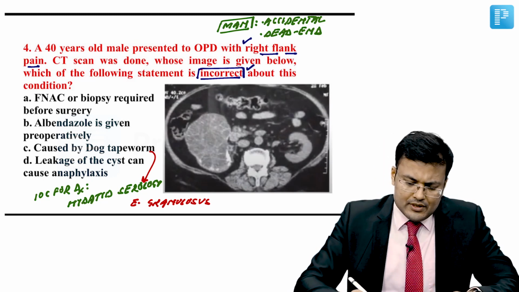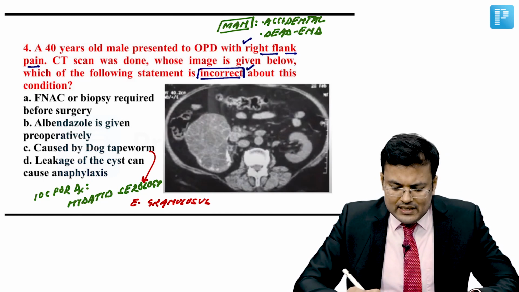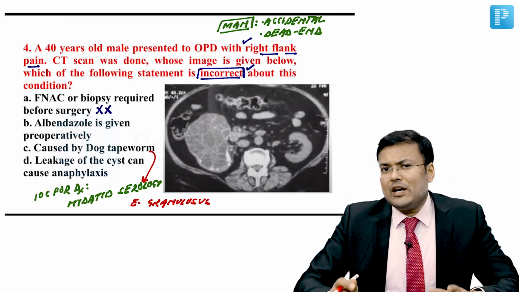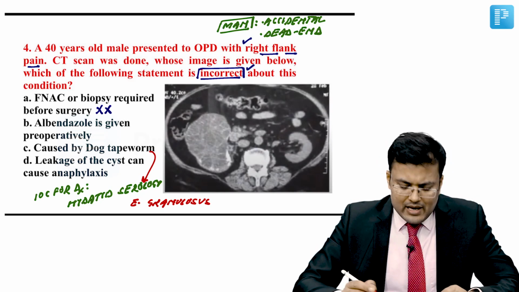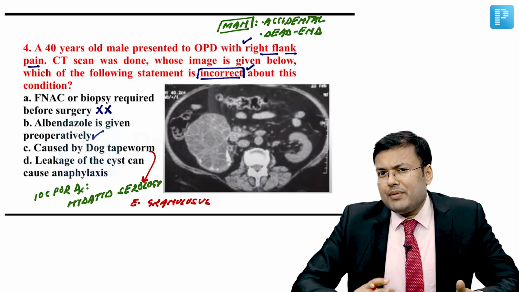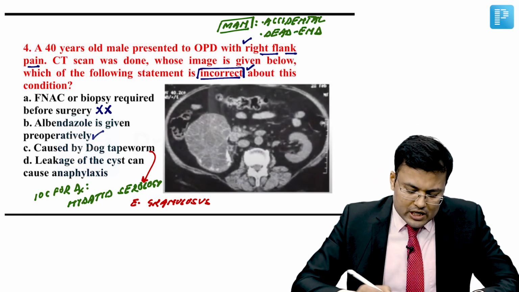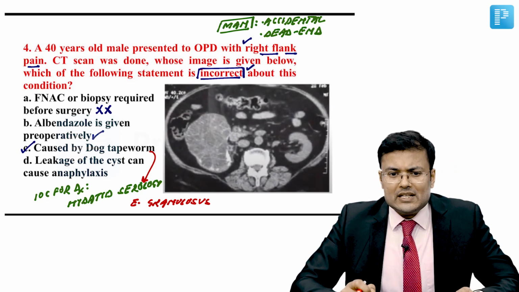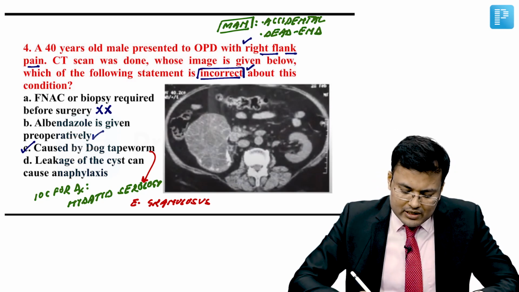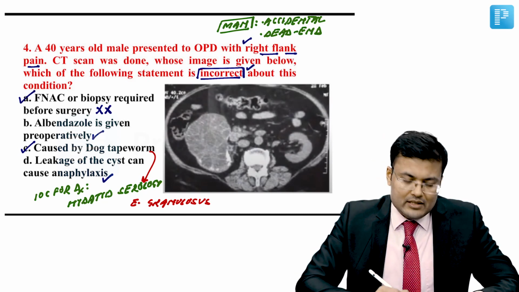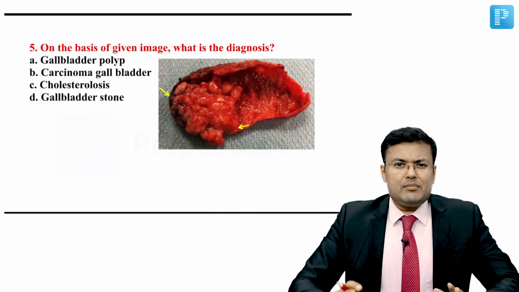So see the options. First option is FNAC or biopsy is required before surgery. No, FNAC and biopsy are not required before surgery. Albendazole is given preoperatively. Yes, it is the drug of choice for preoperative chemoprophylaxis. Caused by dog tapeworm, yes, it is Echinococcus granulosus, and leakage of cyst can cause anaphylaxis. Yes, that's correct. So which option is incorrect? This is option A.